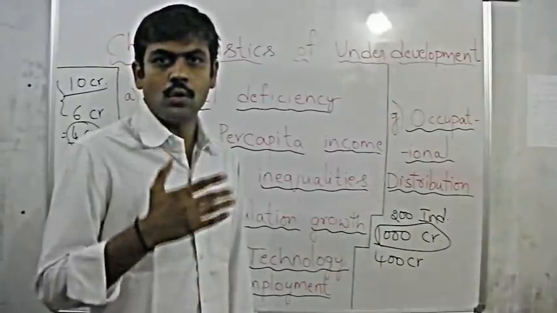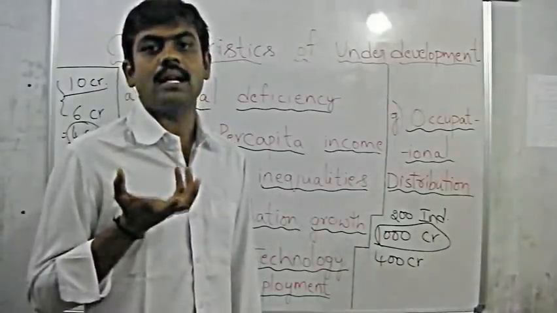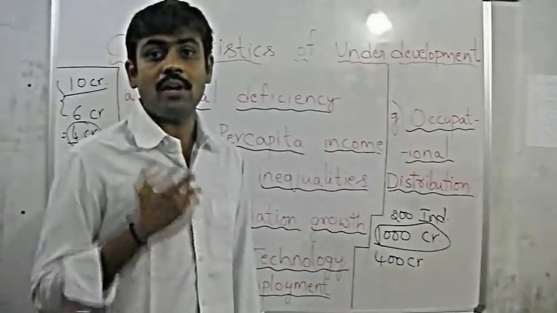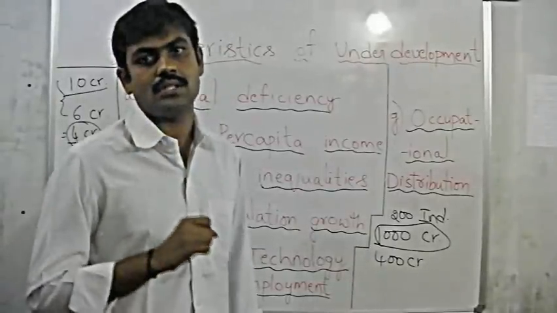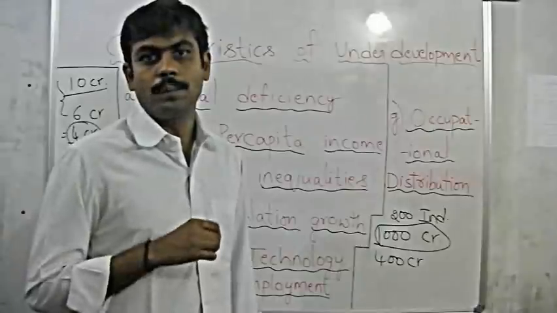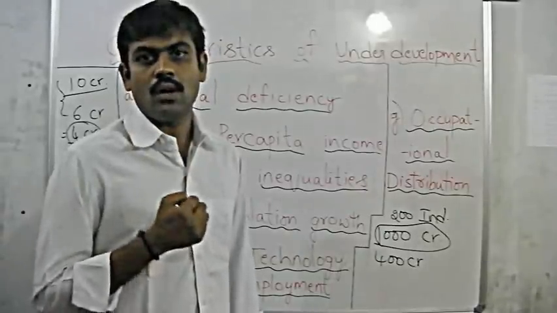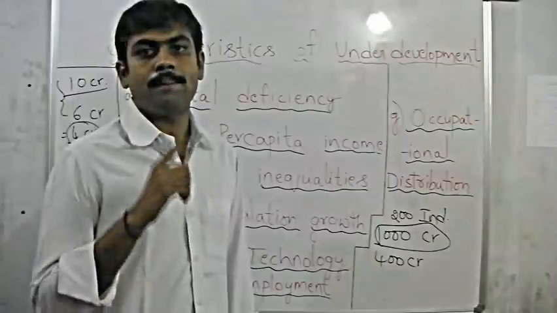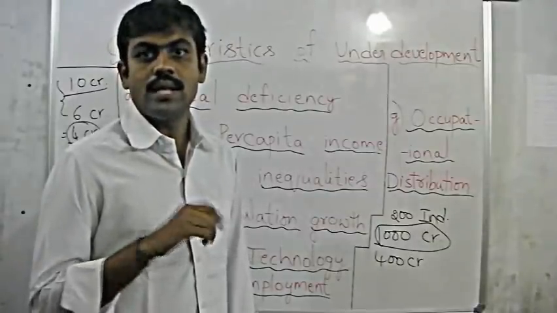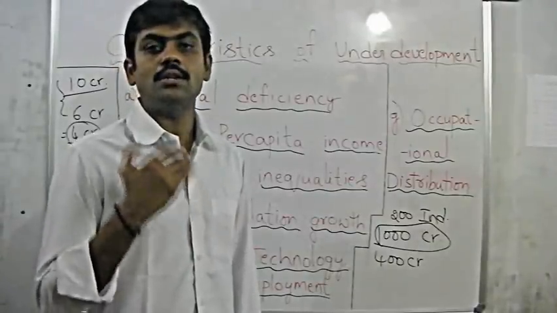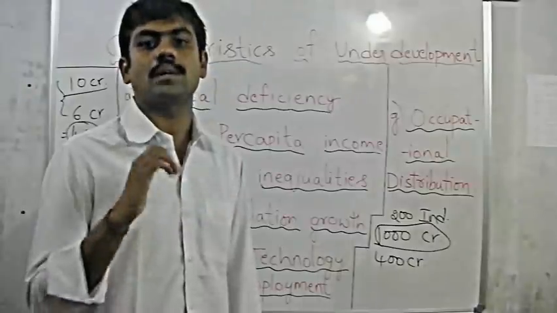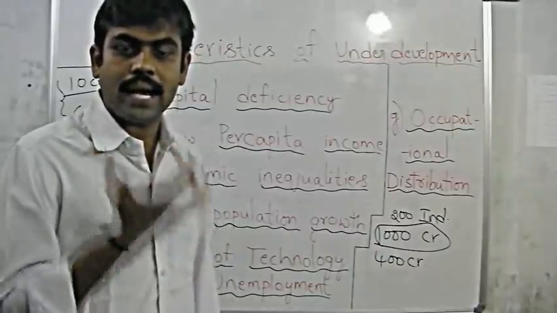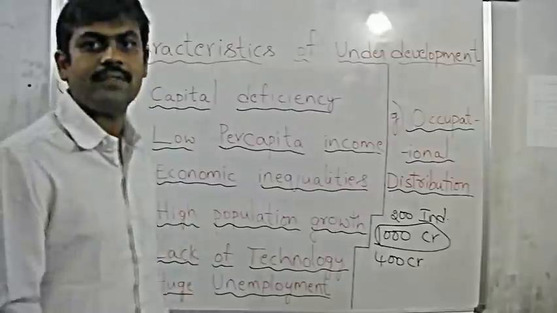So if you want to bring up production on a large scale through industries, then you need a huge capital to run those industries. If you are not able to accumulate the capital for production in industries, then you won't have a continuous generation of income. No, it is not possible. So it is a problem for all the economies to accumulate the capital necessary for the establishment of industries.